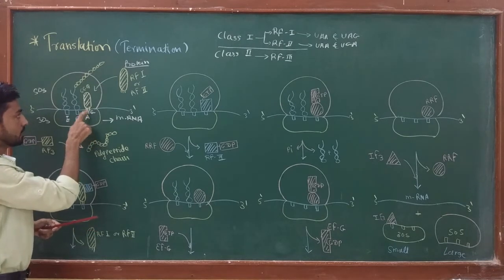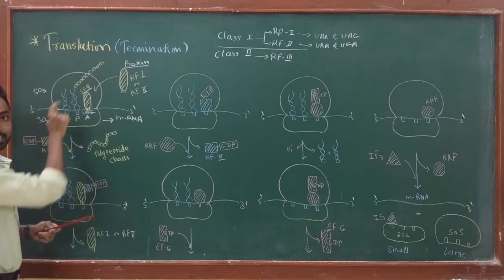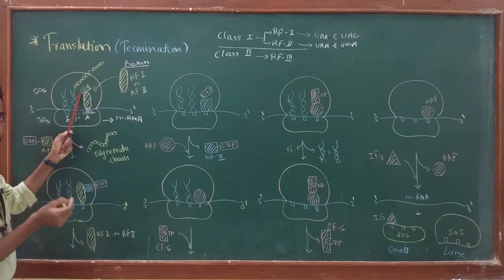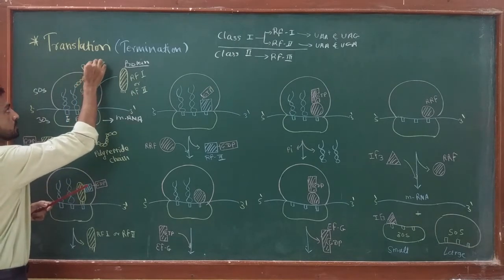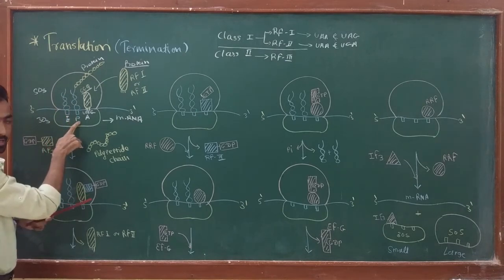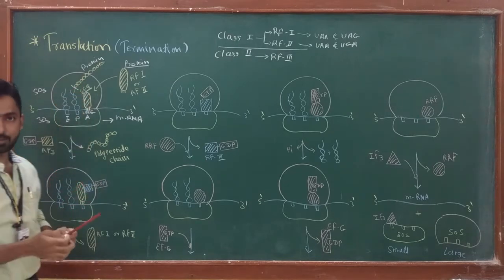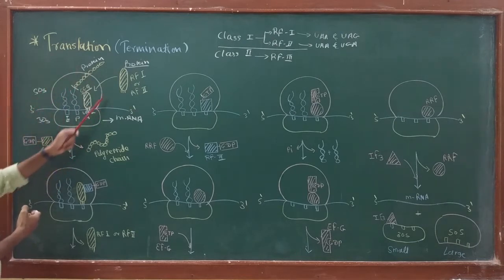And after this binding, a special amino acid sequence is present in this protein called GGQ. This amino acid sequence now comes close to the polypeptide chain, the newly synthesized protein chain present on the tRNA at the P site. So this GGQ sequence breaks the peptide bond which holds the tRNA and the polypeptide chain, and due to breakdown of this bond, the polypeptide chain is released from the 70S complex.